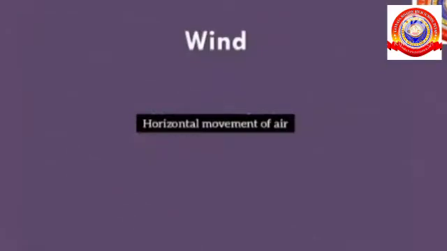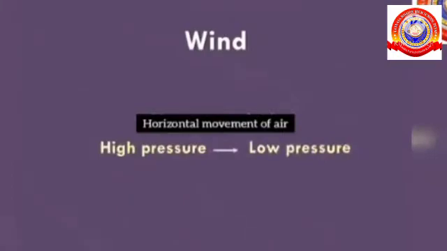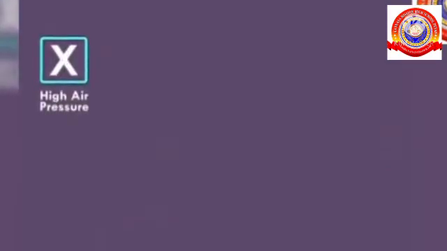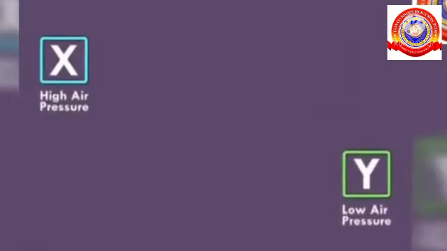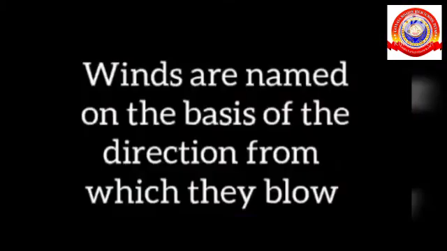The horizontal movement of air from a high pressure zone to a low pressure zone is called winds. For example, if there is high air pressure in region X and comparatively lower pressure in region Y, then the air moves from X to Y. Winds are named on the basis of the direction from which they blow. For example, the southwest monsoon wind is the wind blowing from the southwestern direction of India.